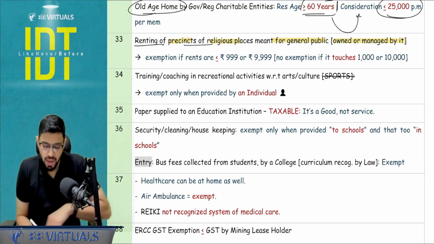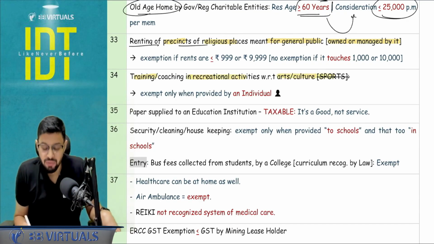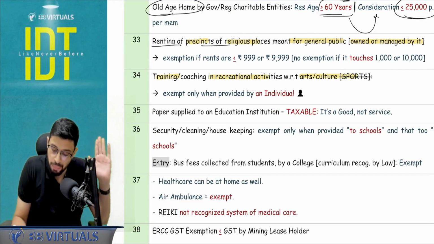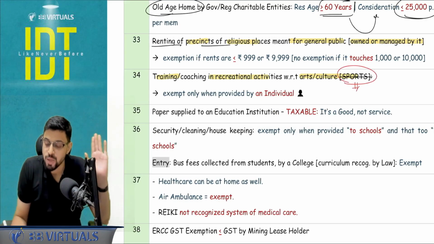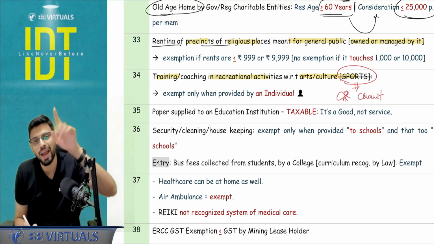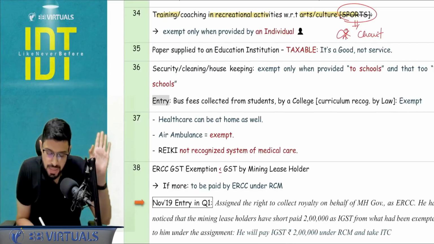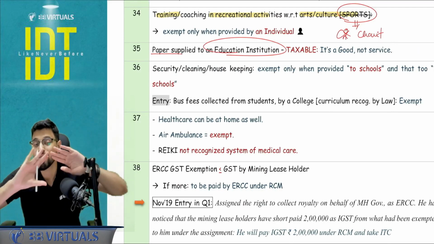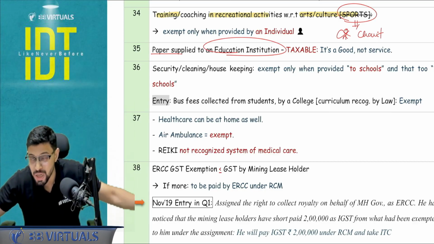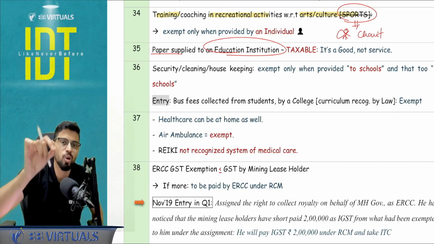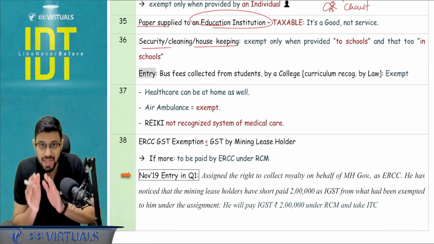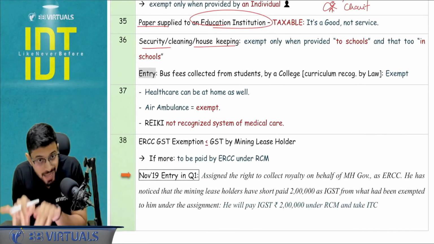exemption gone. Okay, training, coaching in recreational activities for arts and culture is exempt only and only when provided by an individual. But if we talk about sports, in case of sports, individual is not covered. We need to focus upon a registered charitable entity in that particular part. Paper supplied to an educational institution is a supply of goods. Goods is not a part of our services exemption entry. So unless given otherwise, you are going to tax it. I hope this is clear. Security, cleaning, housekeeping, it is exempt only when provided to school, in school.